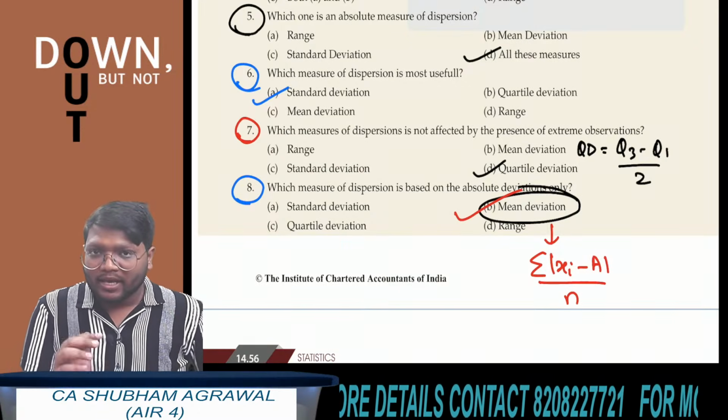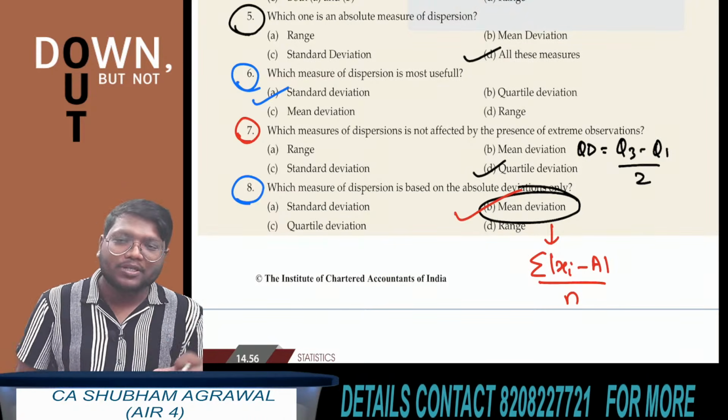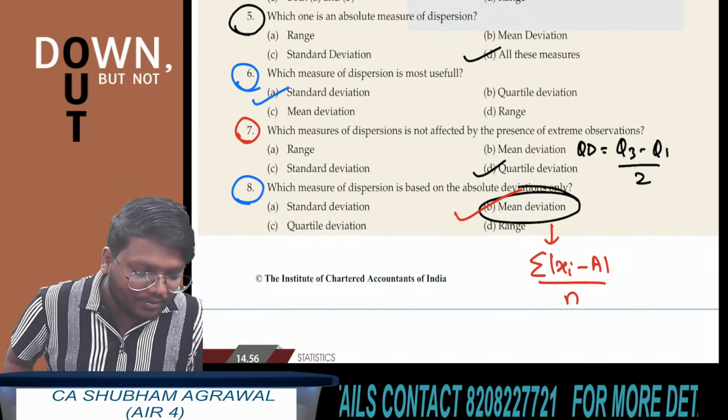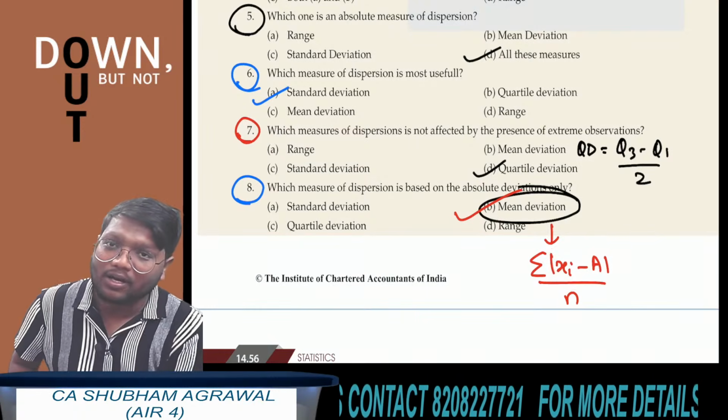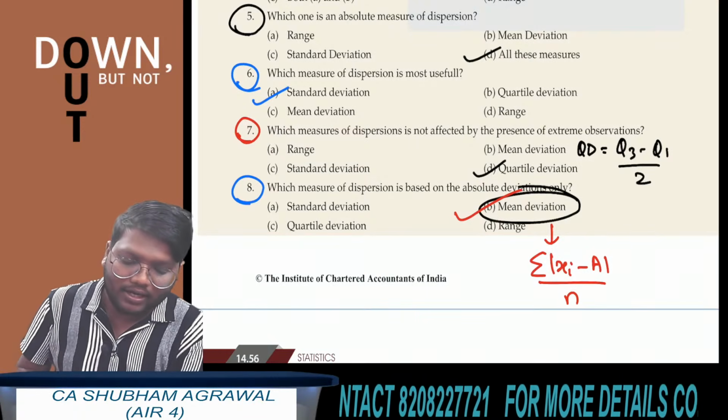Option B. In order to find mean deviation, we take the absolute deviations. This absolute value of xi minus A is what? Absolute deviations. Which option is correct here? Option B.